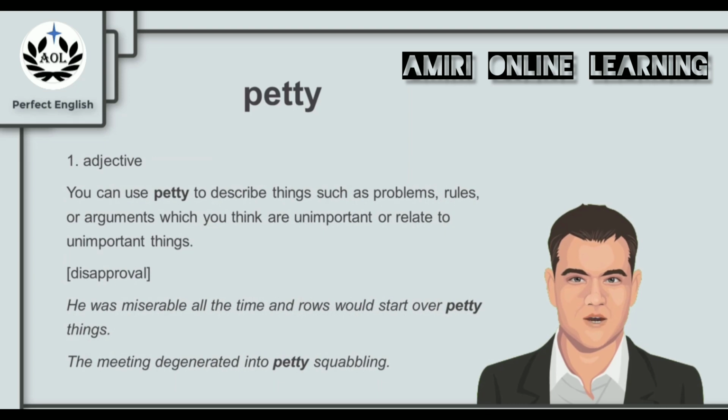You can use petty to describe things such as problems, rules, or arguments which you think are unimportant or relate to unimportant things. And this is a negative word that shows disapproval. For example, he was miserable all the time and Rose would start over petty things. For you, it's unimportant things. It's not worth it. That's what you're trying to say. Another example, the meeting degenerated into petty squabbling. People started arguing over silly and unimportant things.